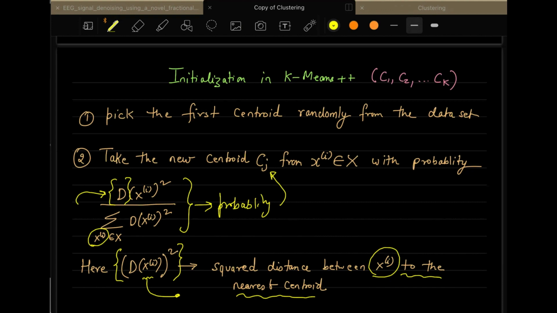If you do that summation and divide, you will get a probability, and that probability tells you which centroid you have to select. We will see one example to understand this.